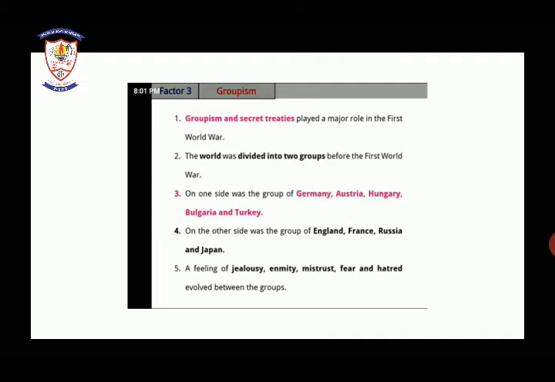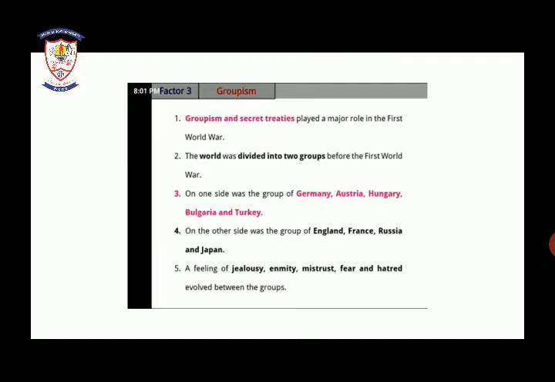So, as we have seen, the world was divided into two groups. In one group there were Germany, Austria, Hungary, Bulgaria and Turkey, and on the other side there were England, France, Russia and Japan. When the groups were divided, they were of course heading towards war.